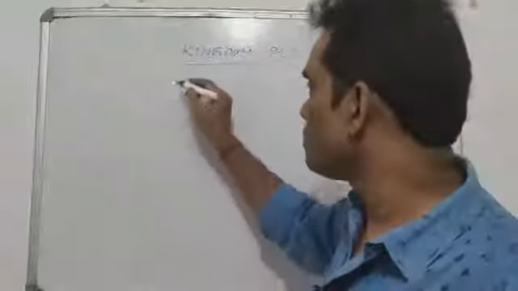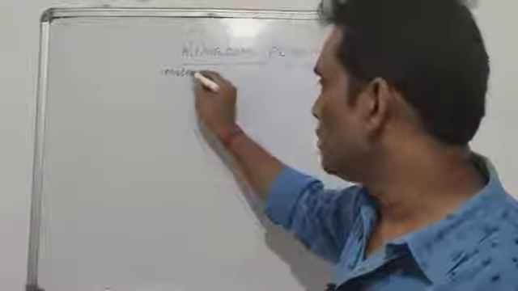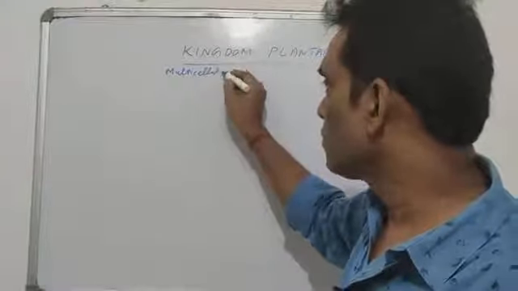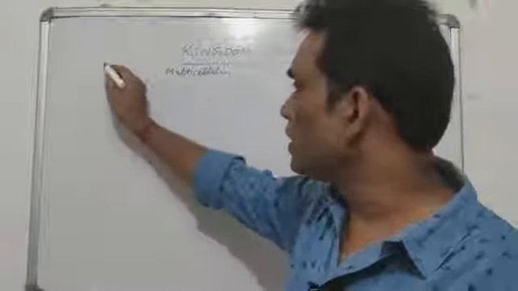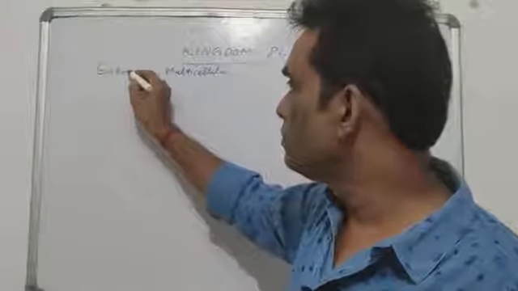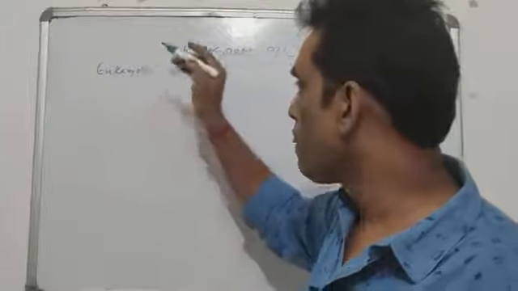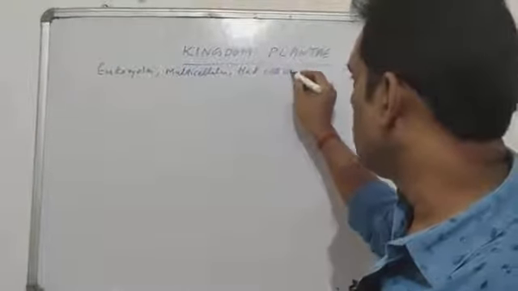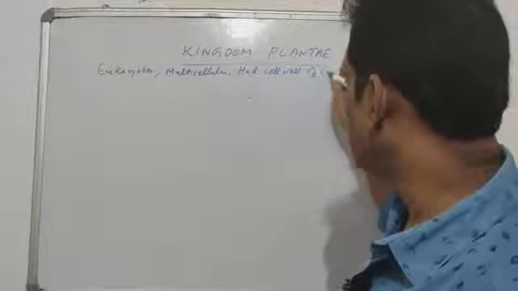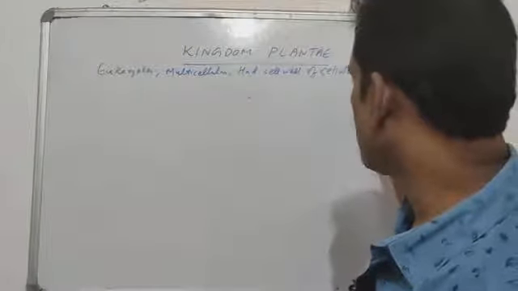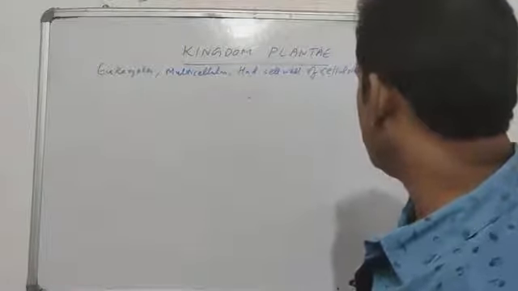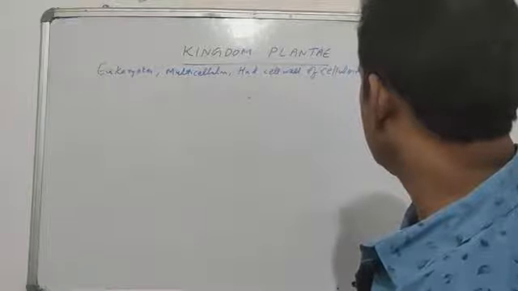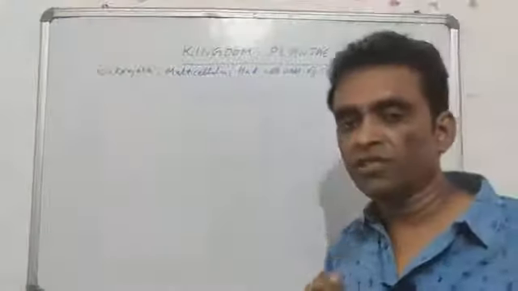All those organisms which were multicellular, definitely eukaryotic, which had cell wall made of cellulose and which contained chloroplast, which were capable of photosynthesis.